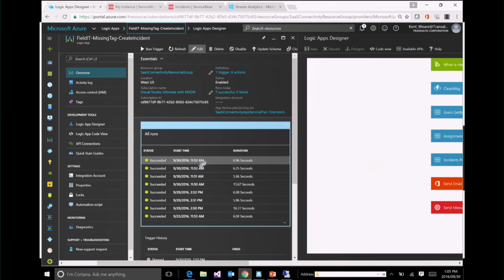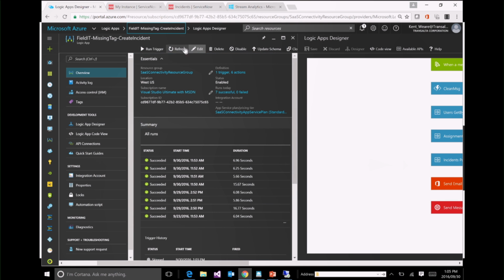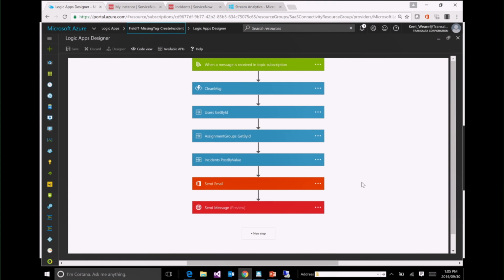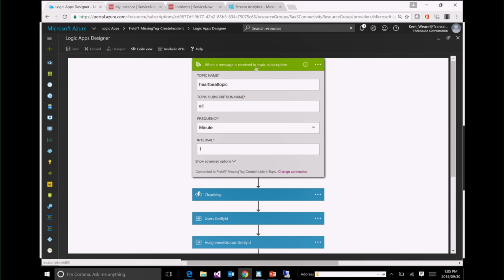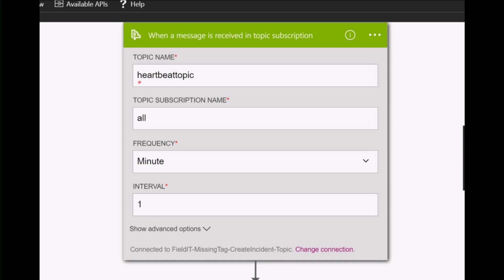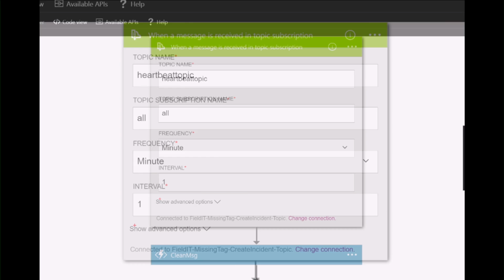So I'm in the Azure portal. In the base information for an Azure Logic app, I can go ahead and click on Edit, and I'll hit a design surface. The first connector or card that I'm going to have in my Logic app is the Service Bus topic. Within this connector, I have some configuration, including the underlying connection details, which aren't shown here. But I also can provide the topic name, the name of the subscription, and how frequently I want to check this topic for new messages.